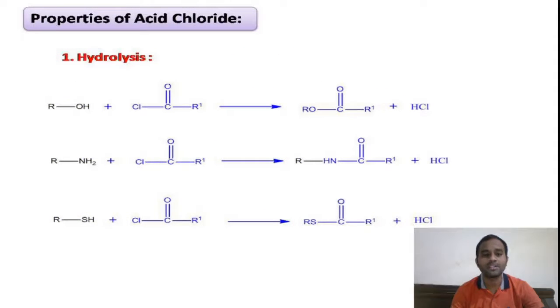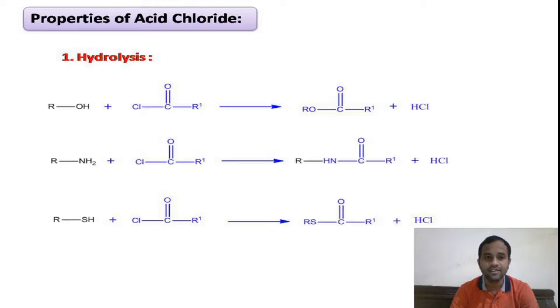Coming to the properties of acid chlorides. Acid chlorides are somewhat harmful to nature and harmful to human beings. They are very dangerous for the lungs. They have an irritating smell. And coming to the chemical properties, these acid chlorides act as acetylating agents.